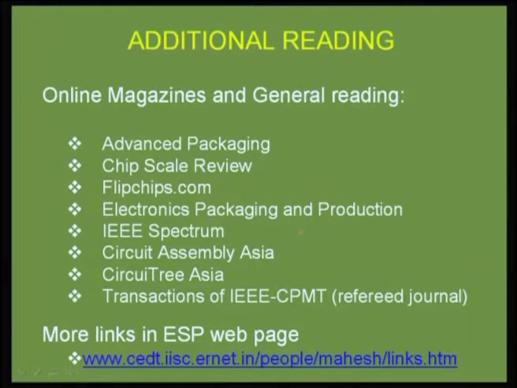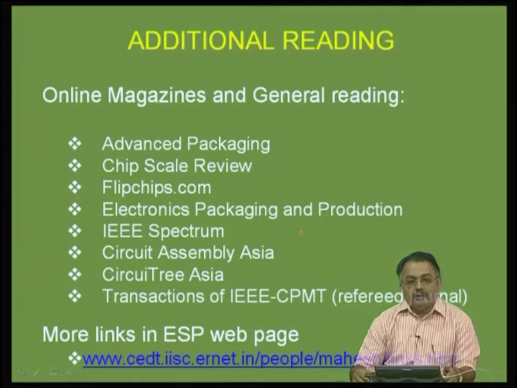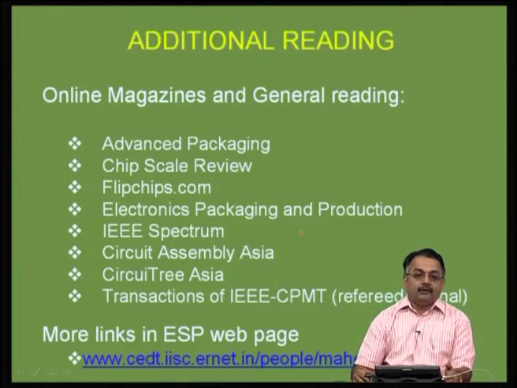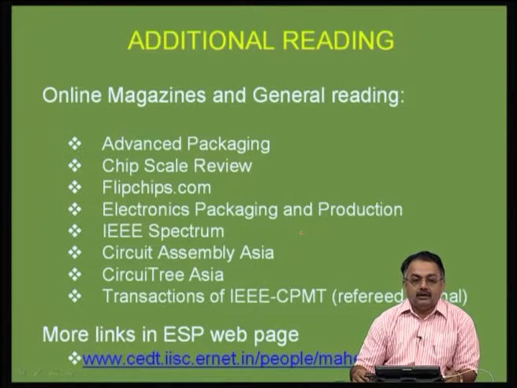A website called flipchips.com is very useful if you wish to read about bare die or flip chips. IEEE Spectrum will give you very often interesting packaging activity presentations. Circuit Assembly Asia and Circuitry Asia are magazines from Southeast Asia, which focus on Asian industry activities.